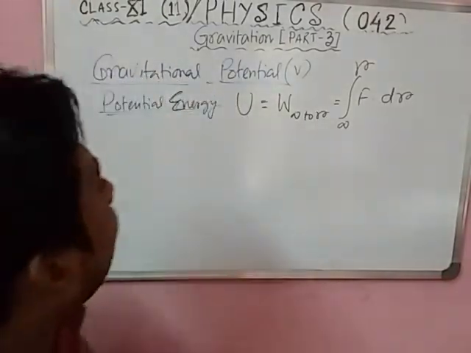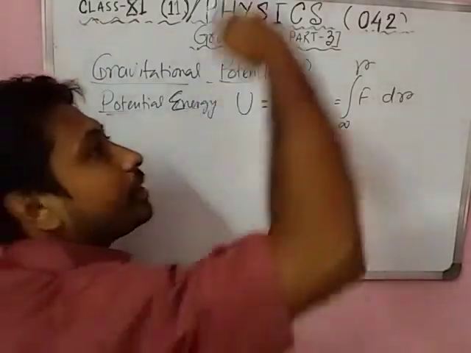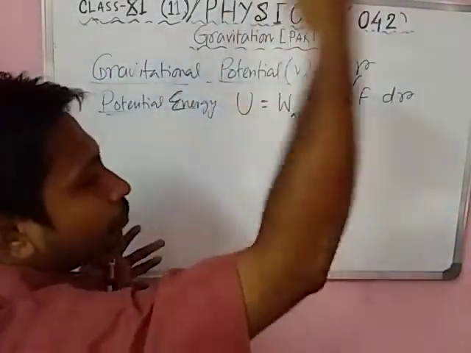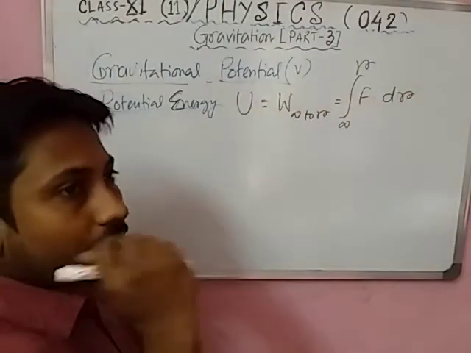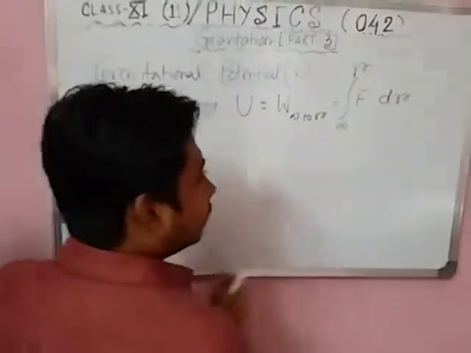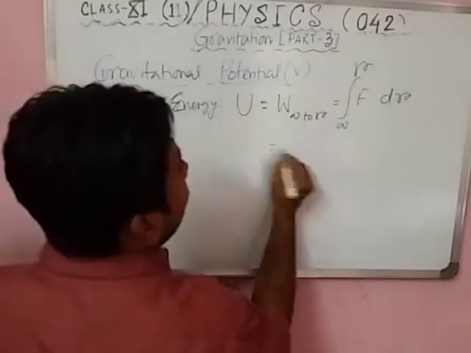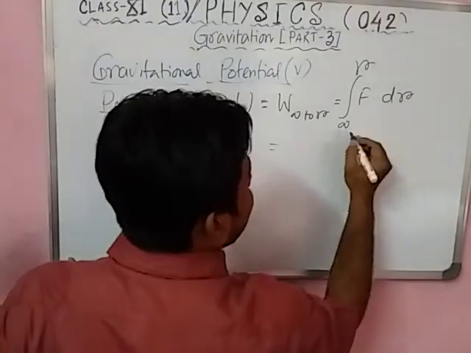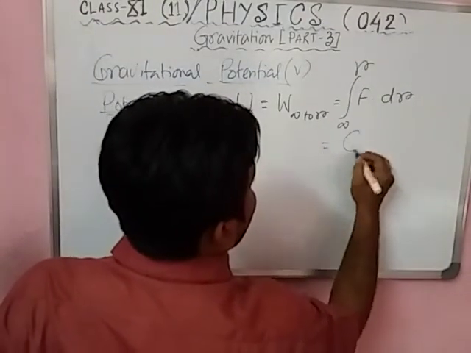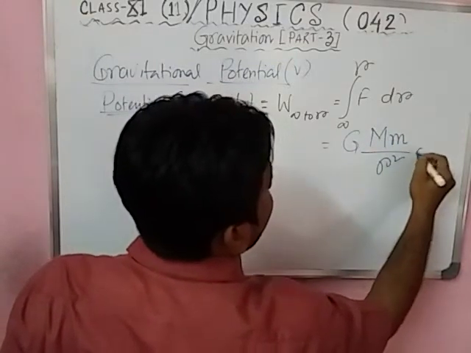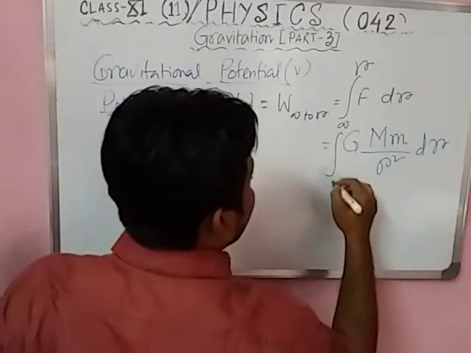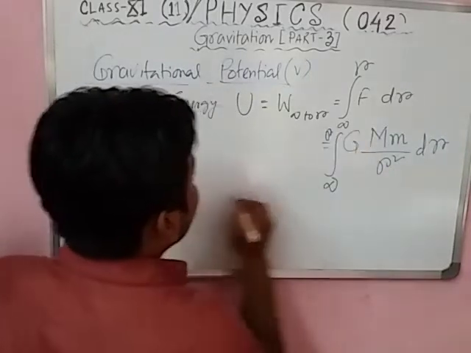So for finding potential energy, you bring a mass m from infinity in the gravitational field. What will be the work done? Work done is force and displacement. You know the value of force, G M m by r square into dr, integration from infinity to r.